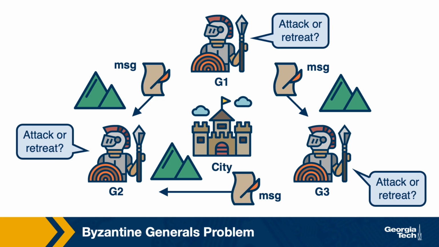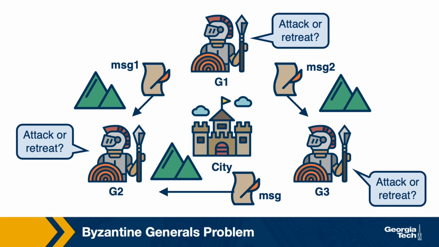One challenge is that they don't have an easy way to communicate. There are mountains in between, so they have to send messages via messengers. Each of the generals receives messages from everyone else about what their opinion is, and then a decision can be reached by, say, considering all of the messages that are received. Under some circumstances, we could have used a consensus algorithm such as Paxos to allow the generals to coordinate.